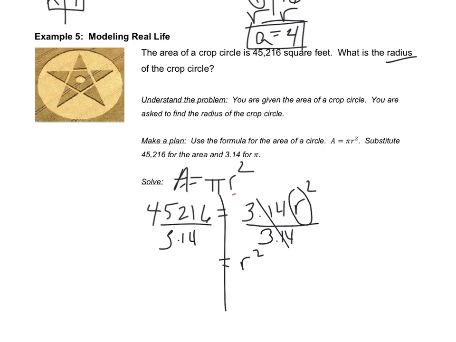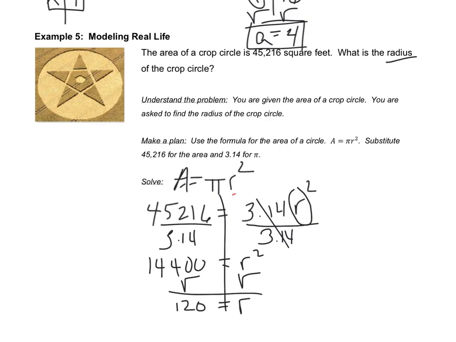On the left-hand side, when I divide 45,216 by 3.14, I get 14,400. Now I need to get r by itself. To do that, we do that inverse operation. Take the square root. That's going to give me the square root of r squared becomes just r. Then the square root of 14,400, definitely use a calculator. This is not something that we would expect you to know how to get right off the top of your head. It is actually a perfect square, and it comes out to 120.